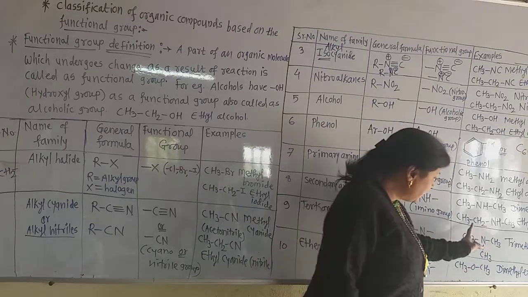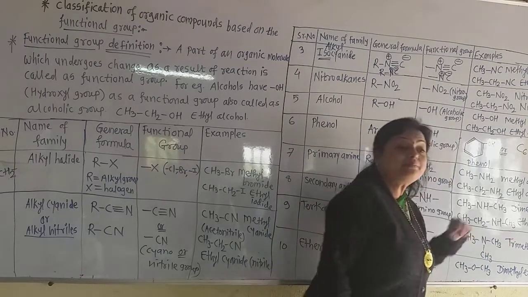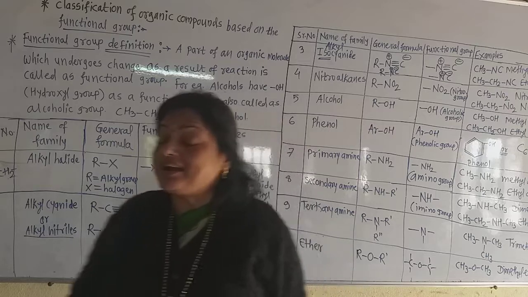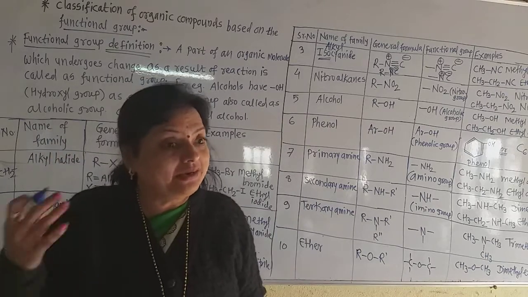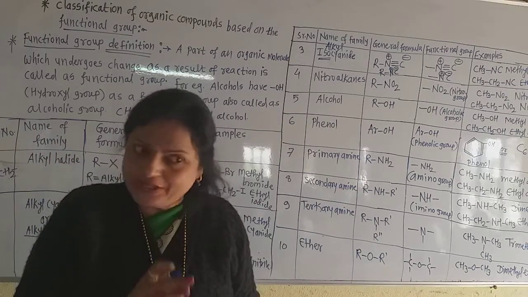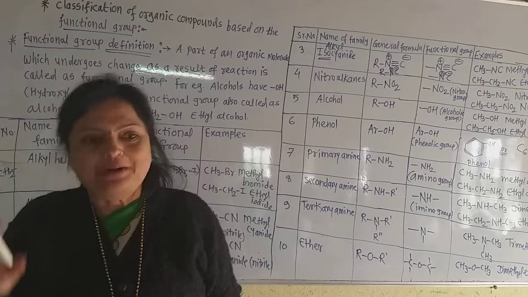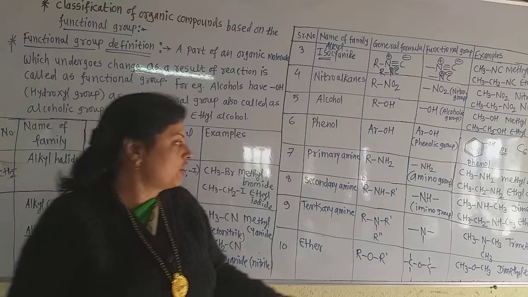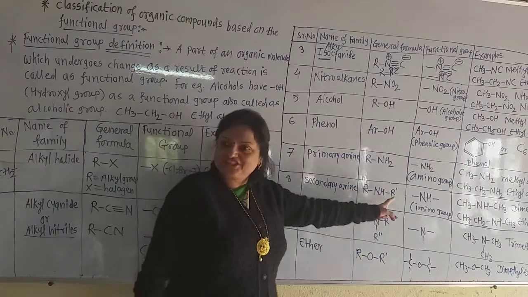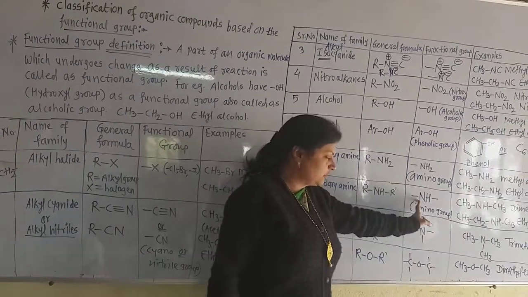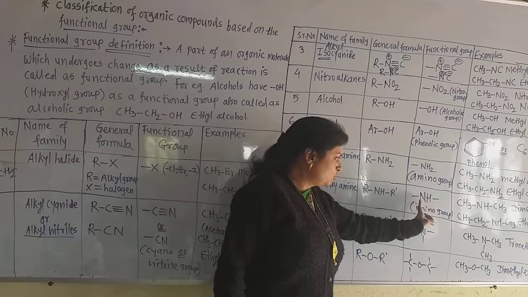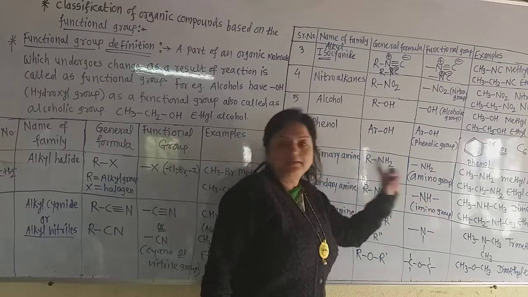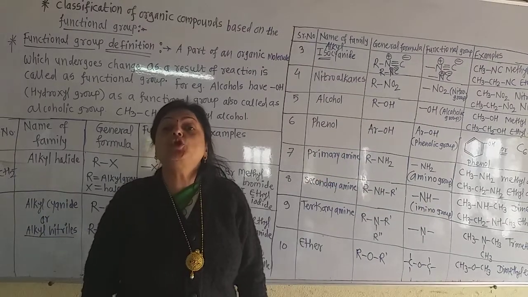But if one R group is ethyl and another is methyl, then the name is given in alphabetical order: first write ethyl, methyl, amine. Such names are given to secondary amines. The general formula is RNHR dash, and in the middle there is the NH, called the imino group.